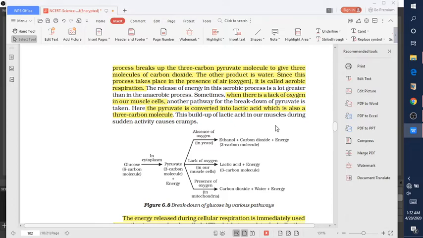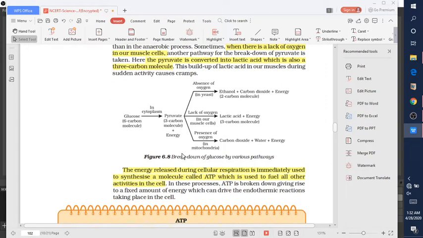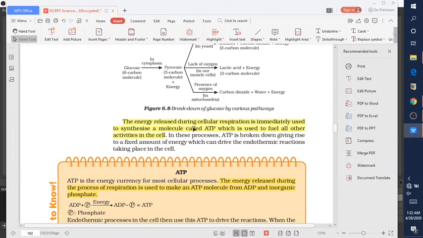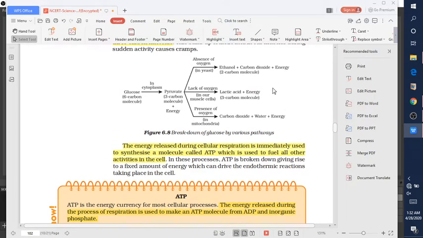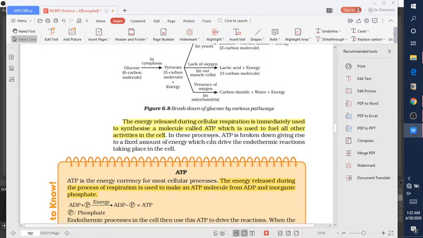I think you know that whenever we do heavy exercise, after one or 2 days we actually feel muscle cramps. We feel pain in our muscles. This is due to the accumulation of lactic acid inside our muscles. So the energy released during cellular respiration is immediately used to synthesize ATP. The energy that is formed in all these 3 processes is actually stored in the form of ATP.